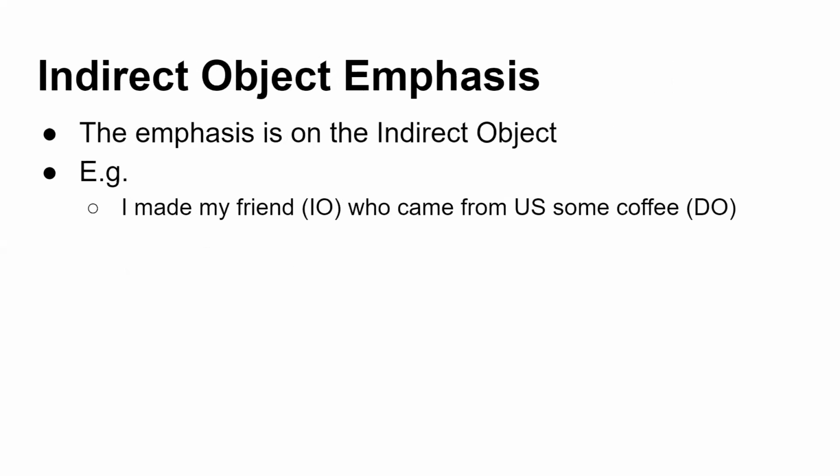Now we have indirect object emphasis. Indirect object emphasis is again where the emphasis is on the indirect object. That is, I made my friend some coffee, the same example we are seeing, who came from US. So here the emphasis is on my friend, because whatever follows is regarding my indirect object, that is my friend. Okay, so in this particular case, you can add 40 points to it.